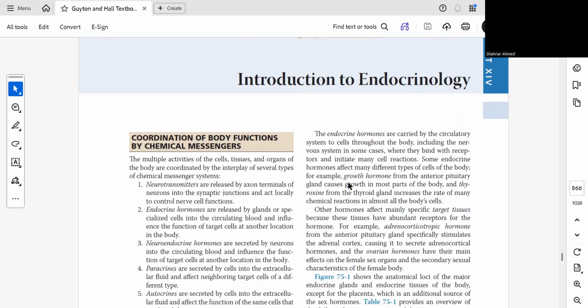For example, growth hormone from the anterior pituitary gland causes growth of most parts of the body, and thyroxine from the thyroid gland increases the rate of many chemical reactions in almost all the body's cells. So, endocrine hormones like growth hormone are secreted from the pituitary, and thyroxine from the thyroid gland.